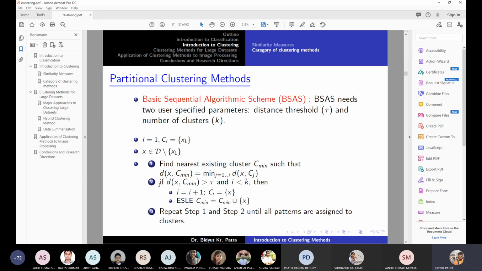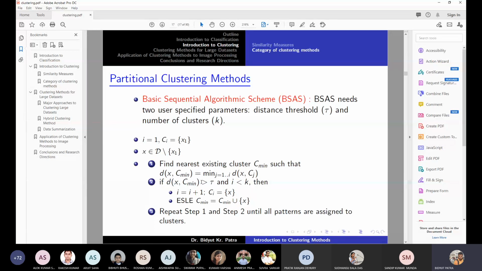If that distance is greater than tau and the number of clusters is also lesser than the user specified threshold, then you assign the point to the cluster. That means the point is close to the cluster, so it looks quite similar to the already existing cluster, so you assign them. Okay, sorry, I said it the other way around.